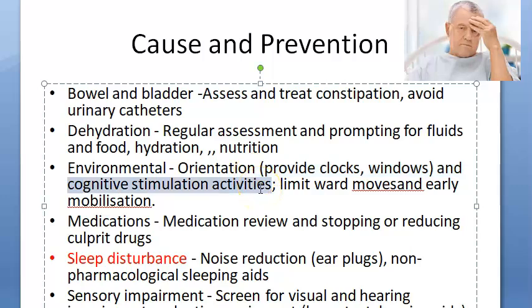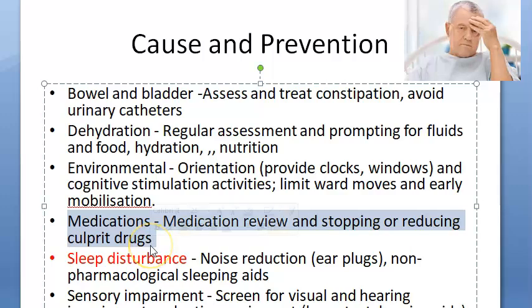And you should have some cognitive stimulative activities. Go and tell them good morning, like that. And you limit ward movements. Don't move them from one ward to the other ward to the other. They forget where they are, which floor. And early mobilization, they should not be always sleeping, right? Mobilize if possible, that's what they're saying. Medications, if there are some medications you think are causing the delirium, then you can reduce it or stop it.